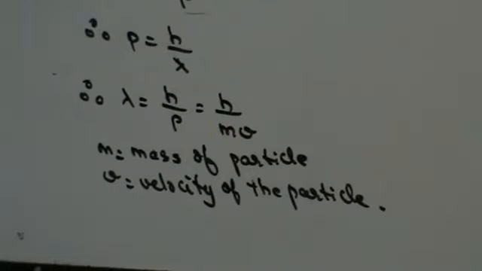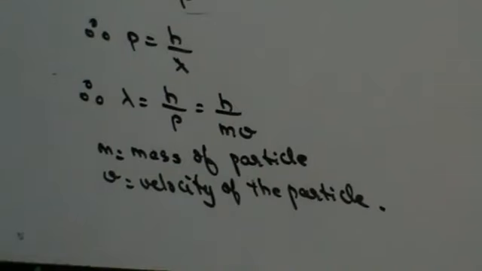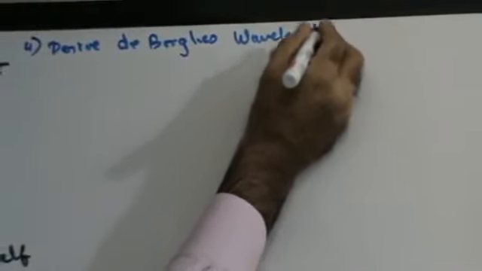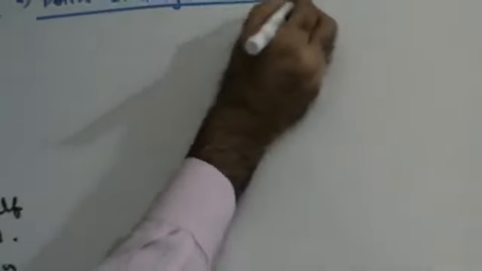Now, how did he derive this? This is my expression for de Broglie's waves. The expression for de Broglie's wave is lambda is equal to h upon mv. Right? Now, let's derive de Broglie's wavelength. How do I derive this de Broglie's wavelength?